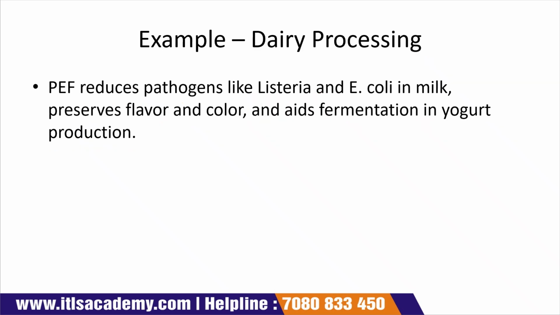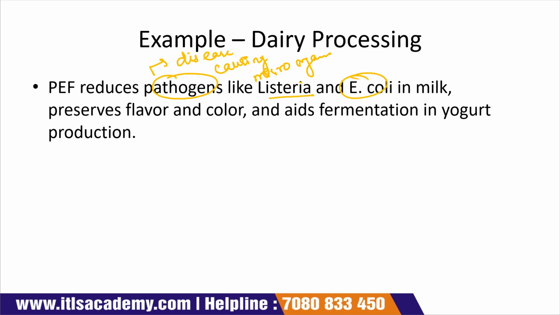Now the next, in dairy industries, it is used to reduce pathogenic microorganisms. Pathogenic microorganisms means disease-causing microorganisms like Listeria and E. coli.